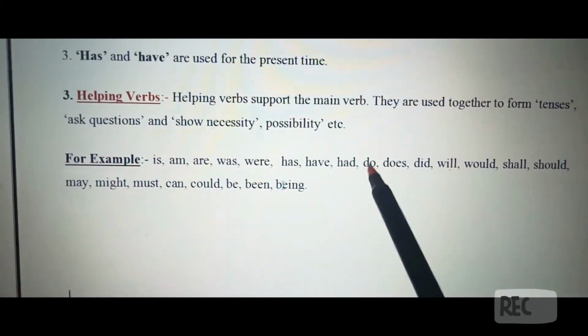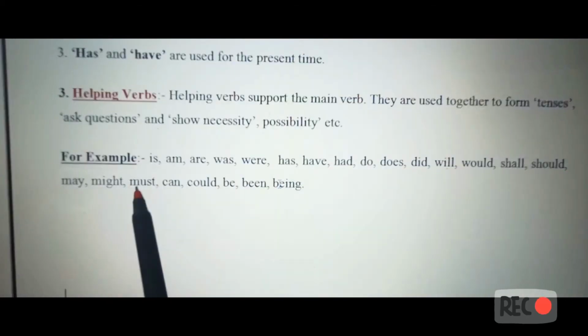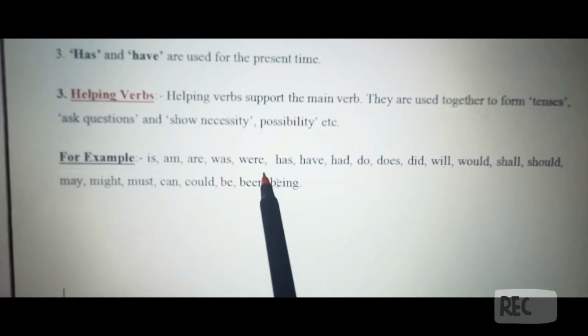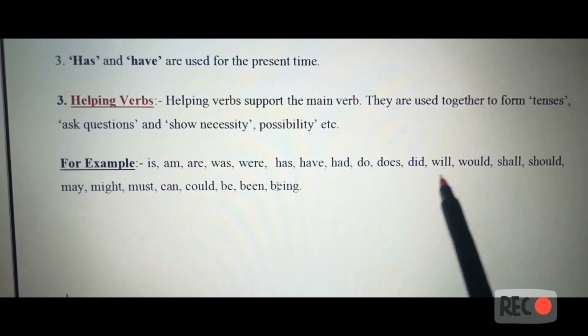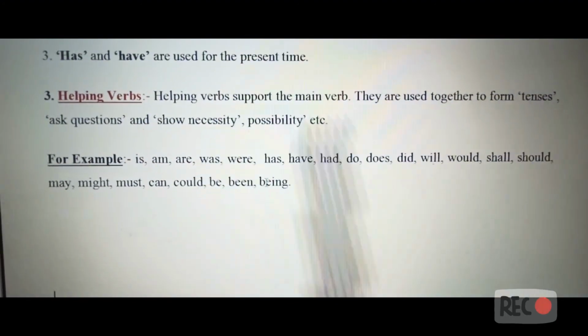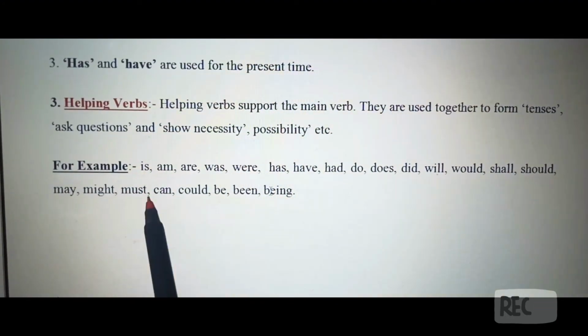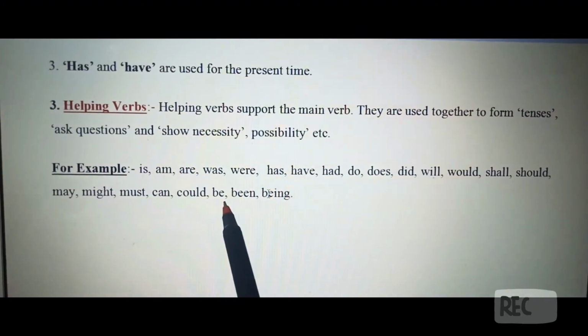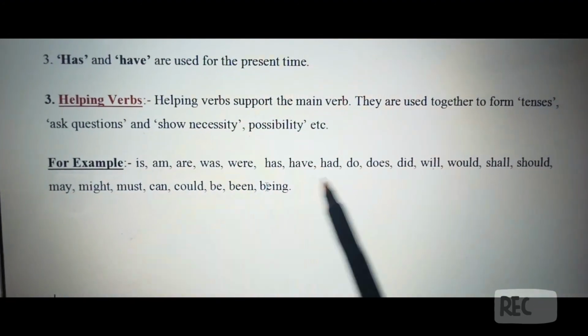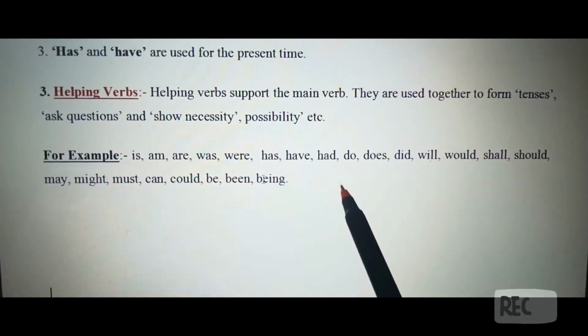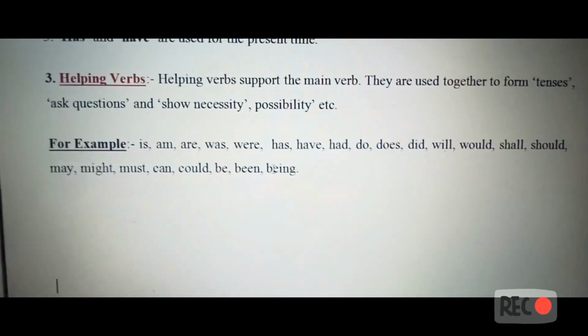Now the examples of helping verbs are is, am, are, was, were, has, have, had, do, does, did, will, would, shall, should, may, might, must, can, could, be, been. So these are the examples of the helping verbs and they help the main verb in a sentence to complete its meaning.